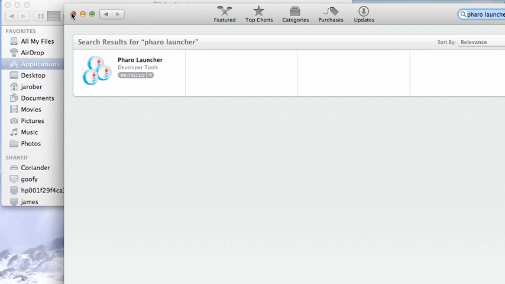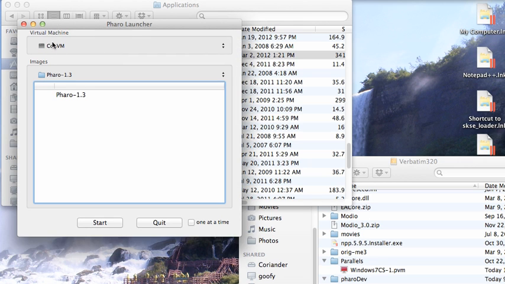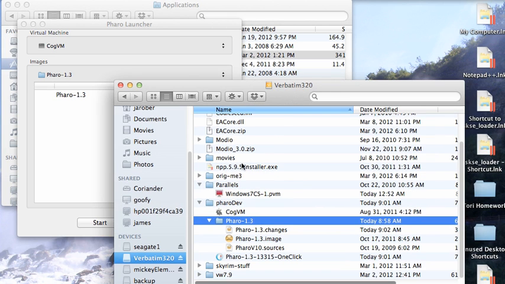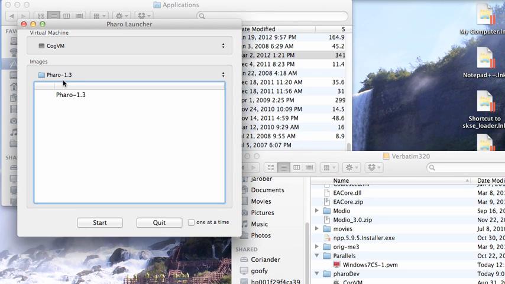It's right here. I just searched for Pharo Launcher and turned it up. It installs something here in Applications, and if I fire this up, it has a little drag-drop area where you can put a VM that you want to use, and you just drag it there. What I did is I came into this window and I dragged the Cog VM over top of it there. And then you have the image area.